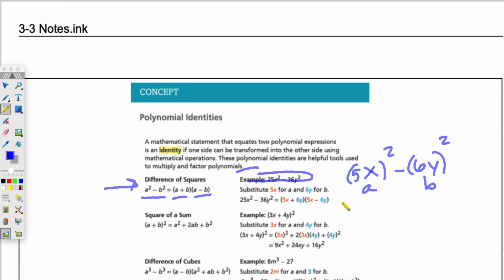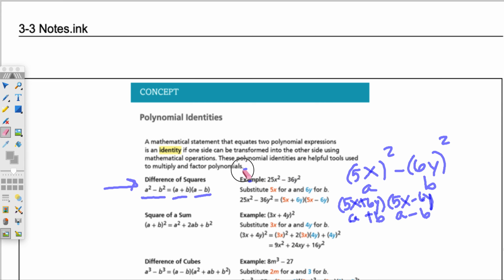Since you can find a value for a and b, we can fill in our formula, which is a plus b times a minus b. So if a is 5x plus our b value of 6y, times a minus b, so 5x minus 6y. If you decide to distribute and FOIL, you'll end up getting the same result as the original problem. You will get 25x squared minus 36y squared if you distribute and simplify.